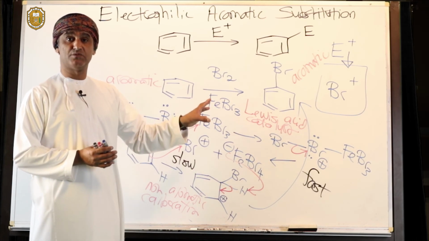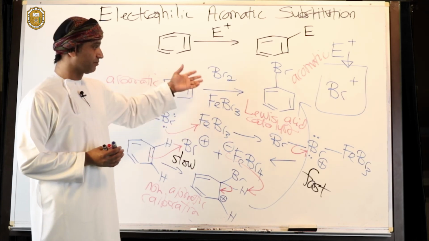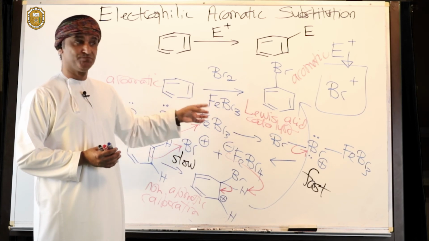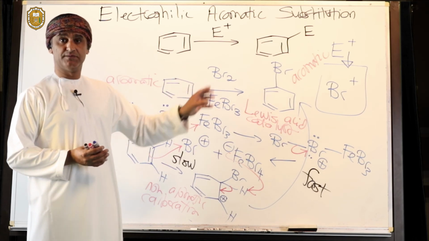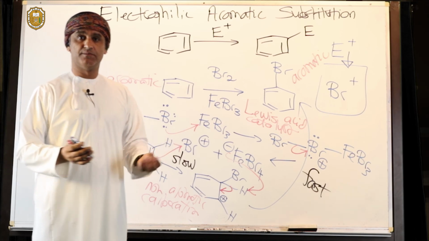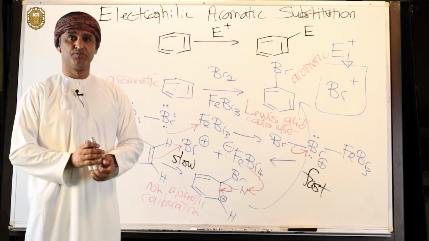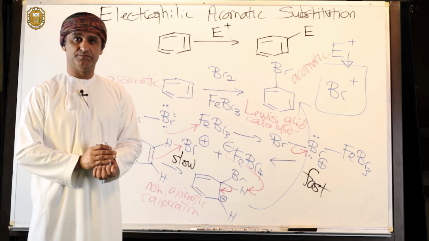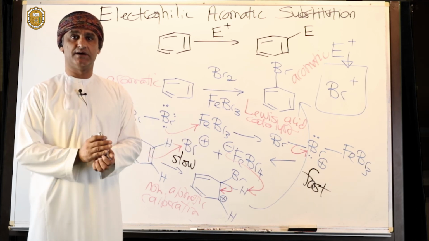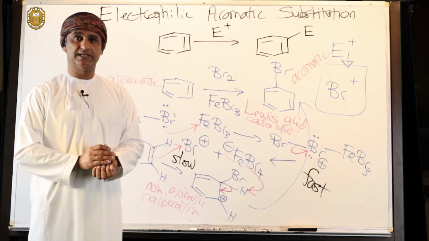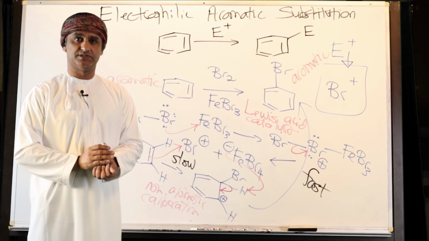The reaction overall is an electrophilic aromatic substitution. The product is bromobenzene. The reagents are bromine and iron(III) bromide. The electrophile involved here is Br+. So this is a bromination reaction, an example of a bromination reaction of benzene as an example of an electrophilic aromatic substitution reaction.